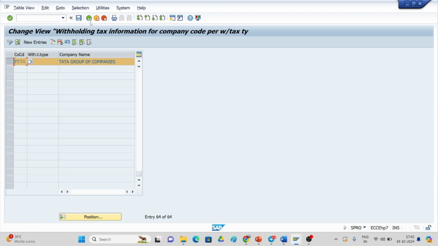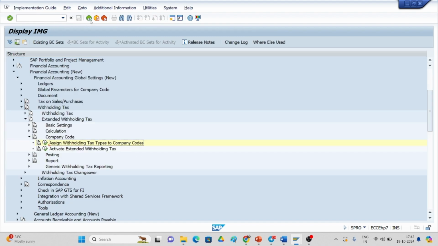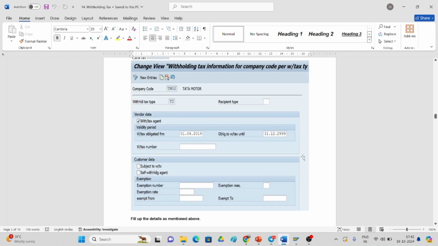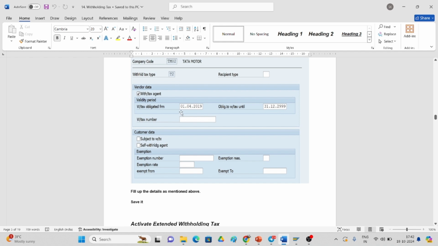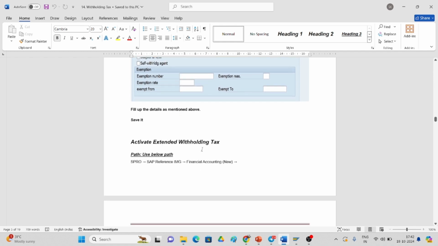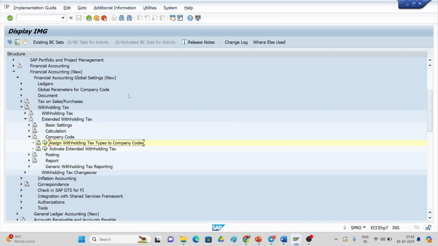So go back and again go back. That step is performed, and these are the new entries. If you want to create any tax, you can give it and assign the tax which was defined by you. So if you go to Activate Extended Withholding Tax, you have to activate it.